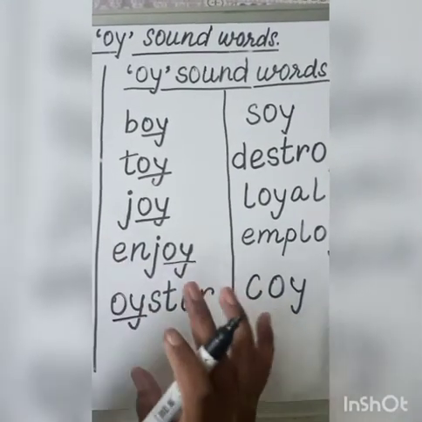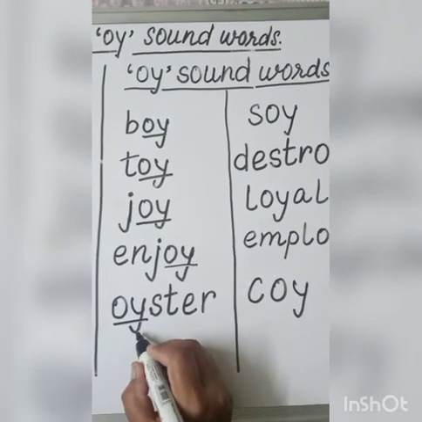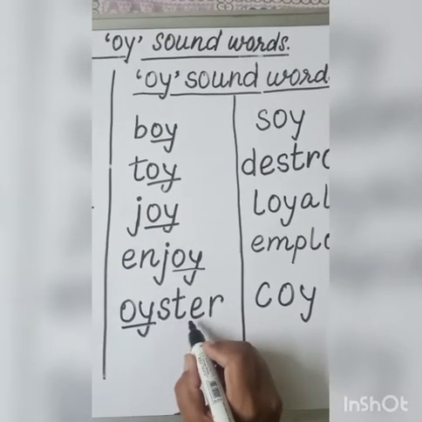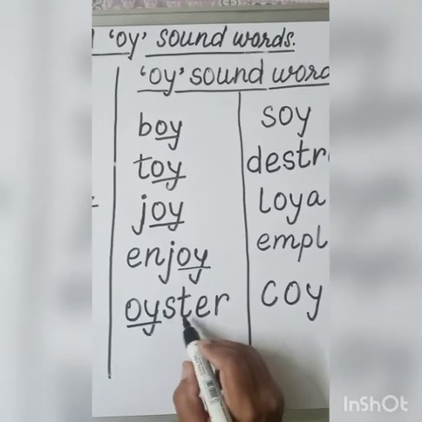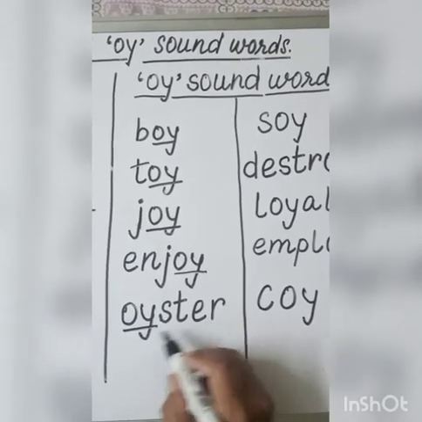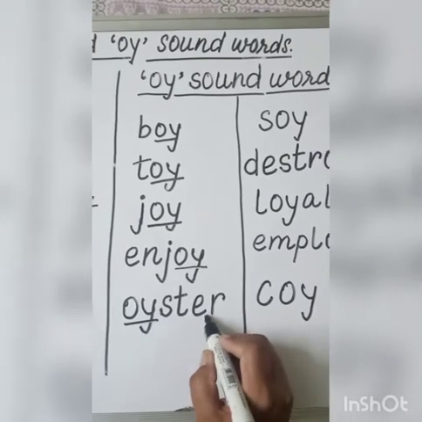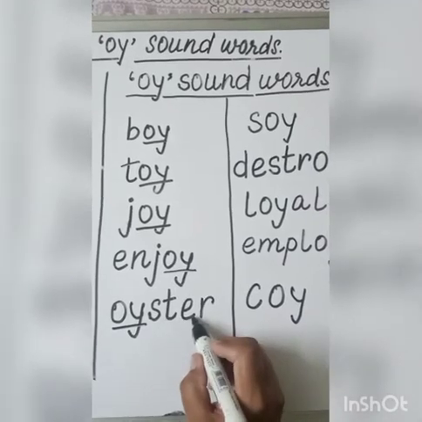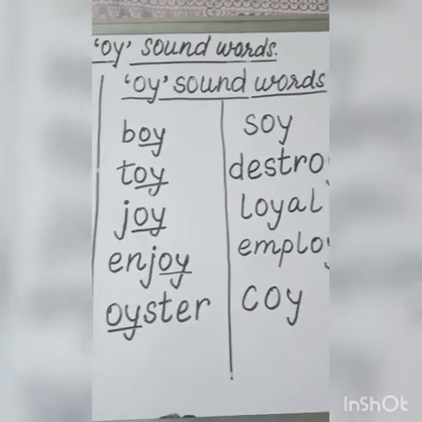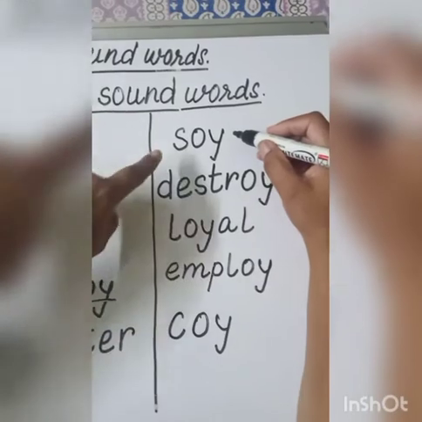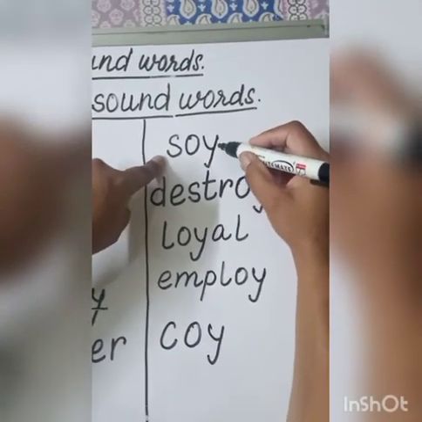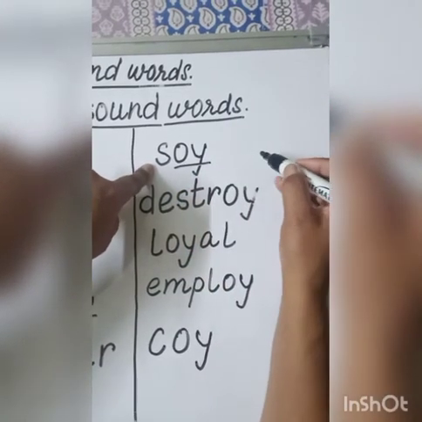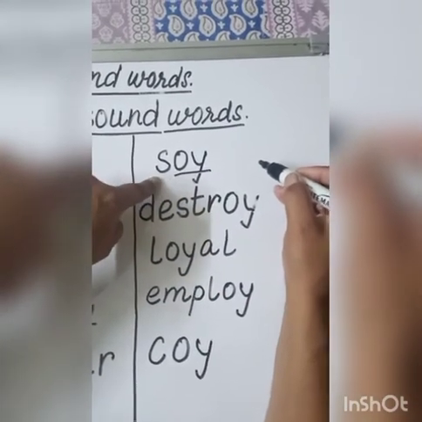That also has the same voice. OY, oi. T says T, ter. Oyster. Now come to this new word, that is S. S says S, OY, oi. Soy.